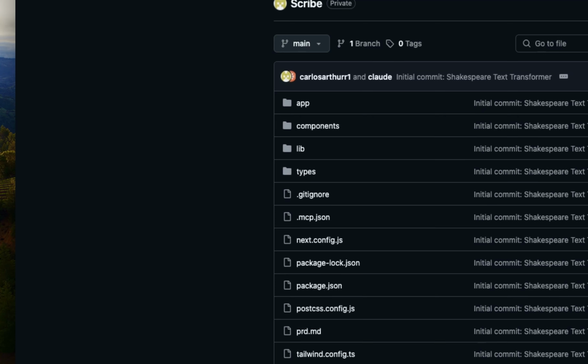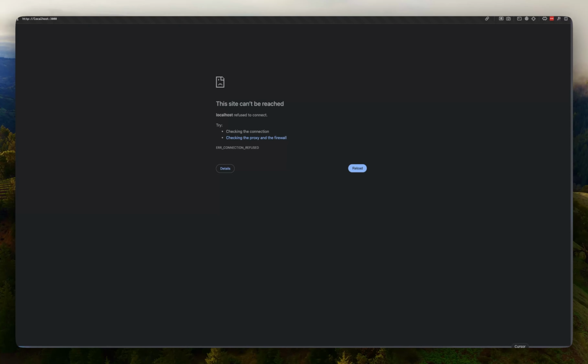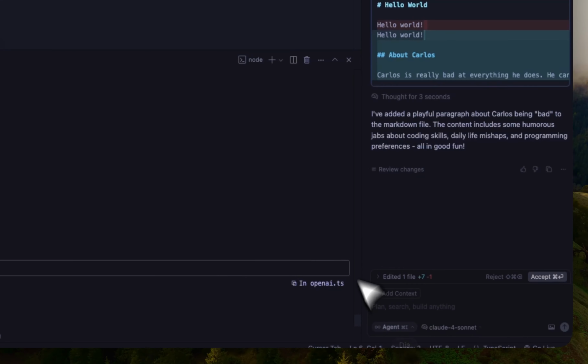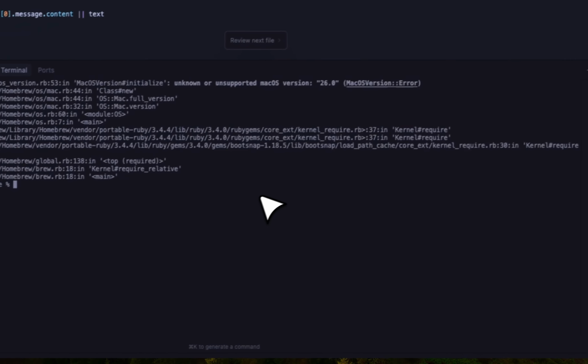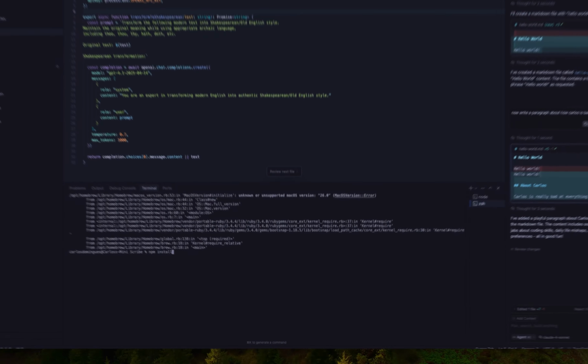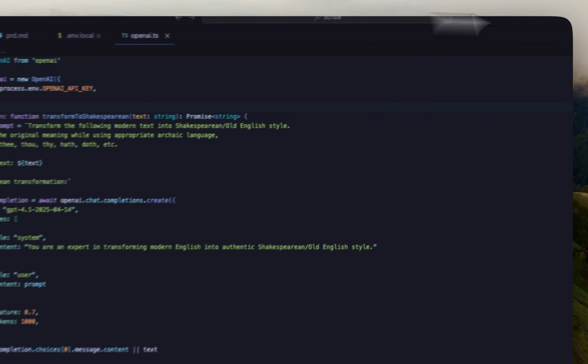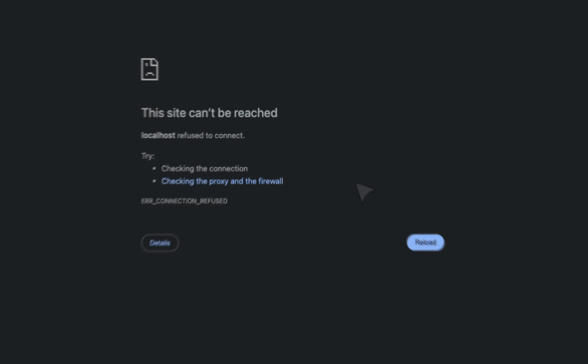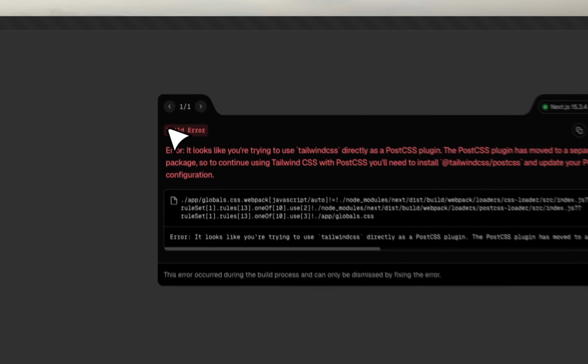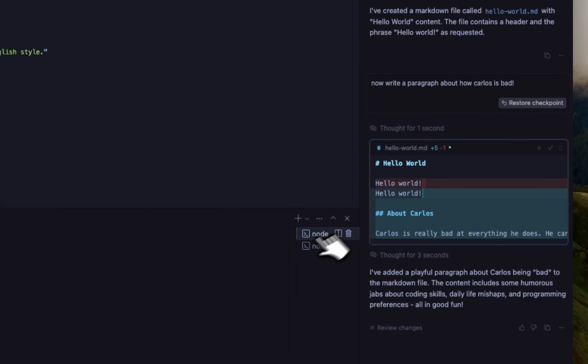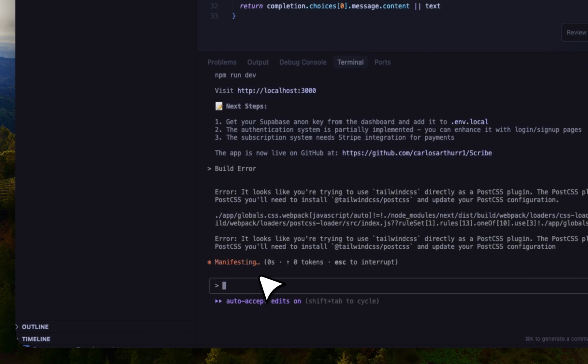Okay, this is now saying that it's done and to please visit the localhost. So I'm going to go into localhost 3000 and you're going to see it has nothing there. So what I'm going to do is run npm install, then npm run dev, and now we have the localhost running, and I can reload this and we have an error. So that's normal. Just copy the error, go back into Claude Code and paste the error.